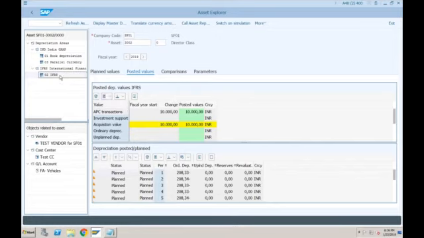Is it possible in SAP ECC to post a depreciation area specific posting? You only want to post 1,000 to IFRS. It should not affect your leading ledger at all. Is it possible? Have you understood my question? I'm repeating again. In SAP ECC, if I want to post something only to a particular depreciation area, not to all the depreciation areas, is it possible? What do you think?